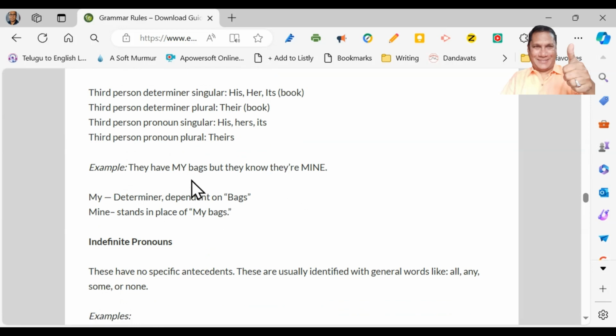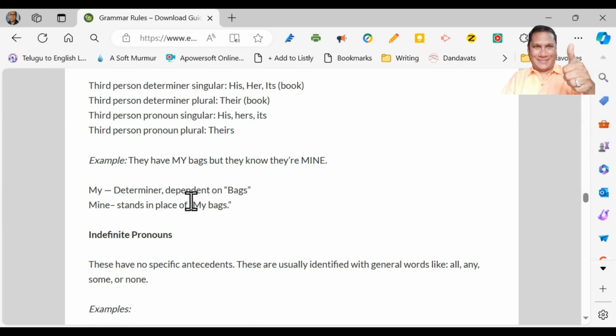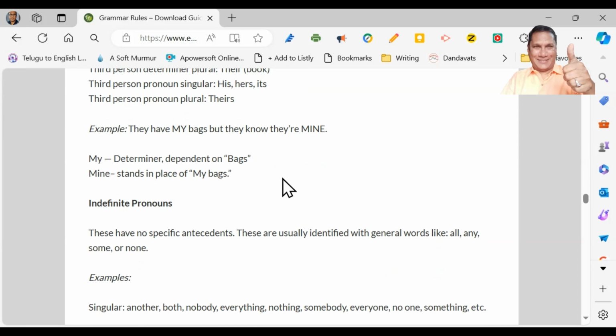Here they have given a wonderful example. They have my bags, but they know they are mine. My is a determiner that depends on bags. Mine stands in place of my bags. See here the difference between my and mine clearly given. You read the example a couple of times and think about it and you will understand.